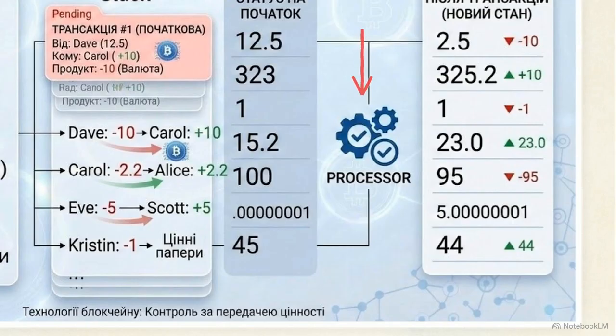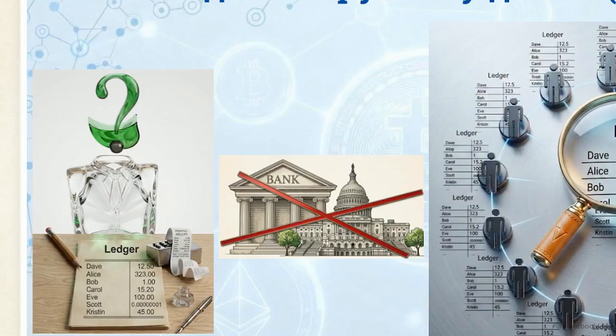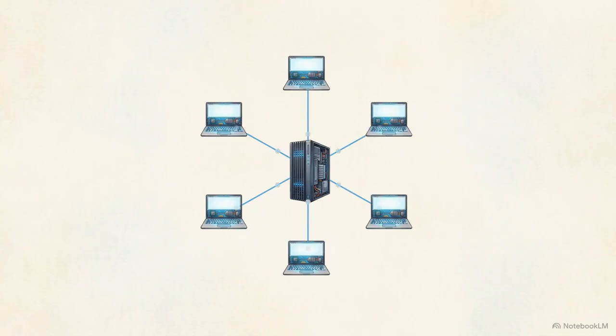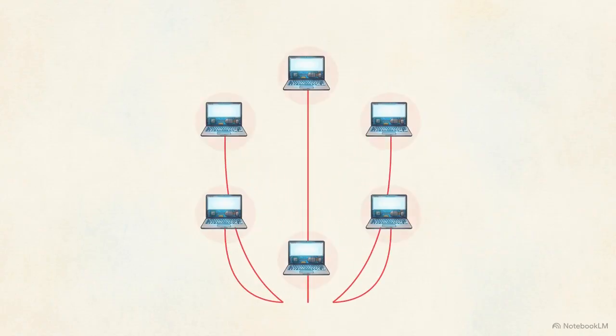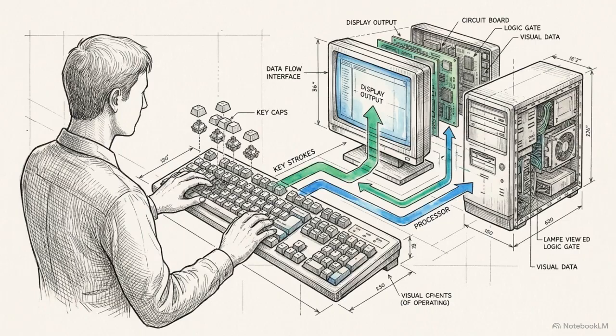Every participant must rely on the administrator's integrity to keep records accurate. This raises a specific architectural challenge. What happens to the database if we remove that central administrator entirely? Without a central authority to verify inputs, the system is immediately vulnerable. Any user could attempt to forge transactions or edit the database records directly.